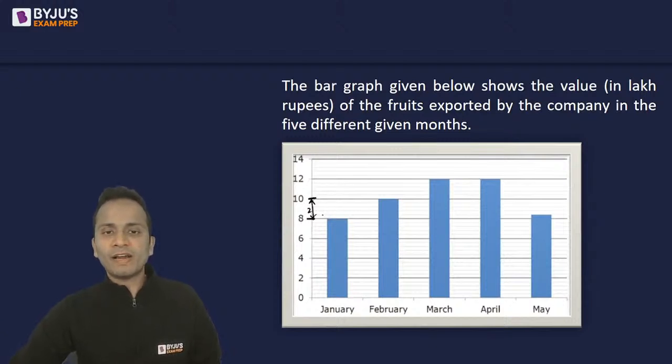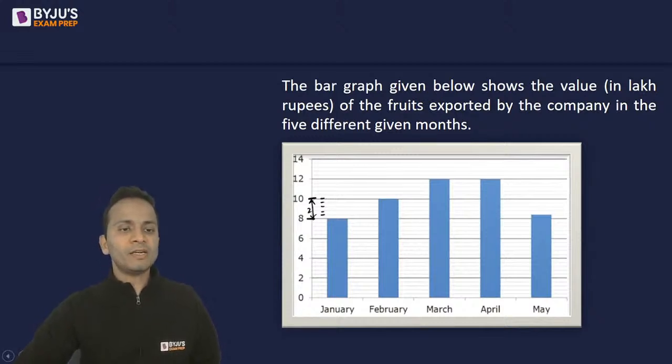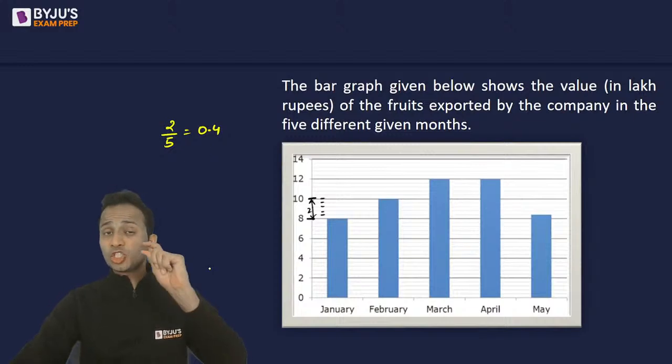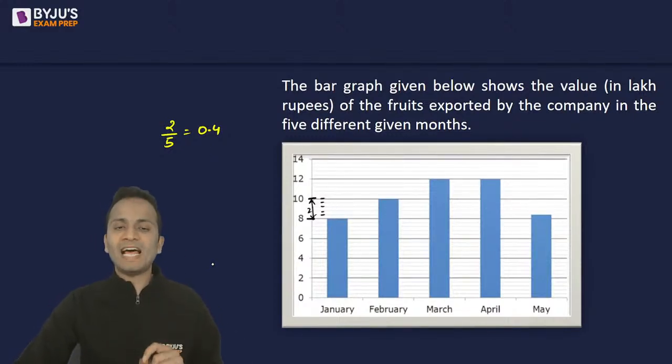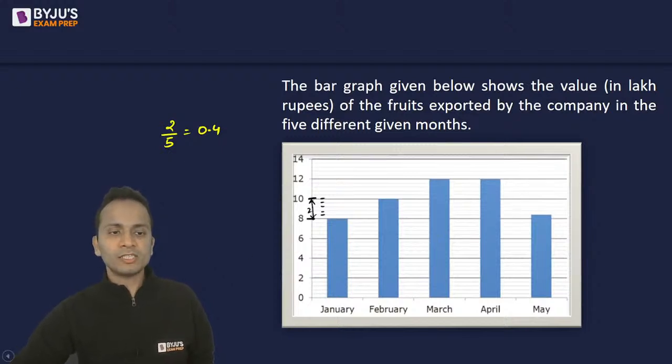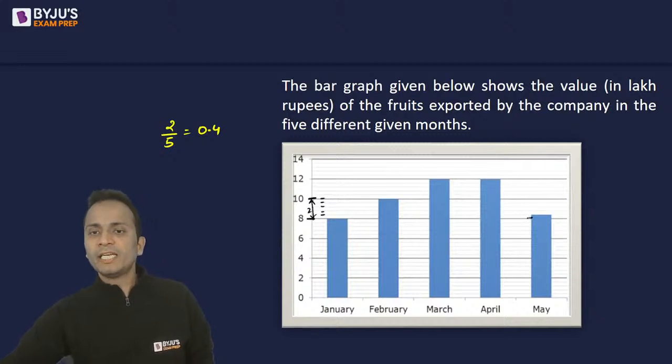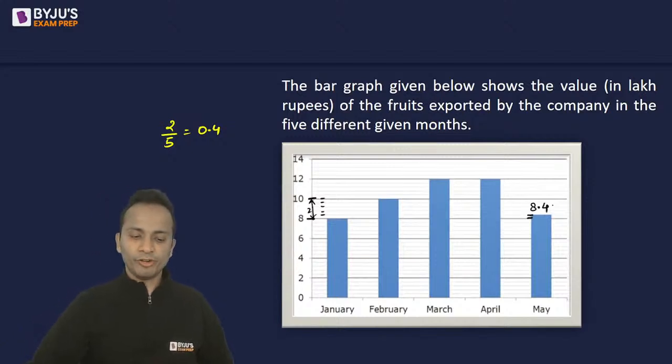Now this is divided in 5 parts: 1, 2, 3, 4, and 5. 2 divided by 5 will give me 0.4. So each small partition is of value 0.4. Since this is one small partition above 8, it will be 8 plus 0.4, that is 8.4.